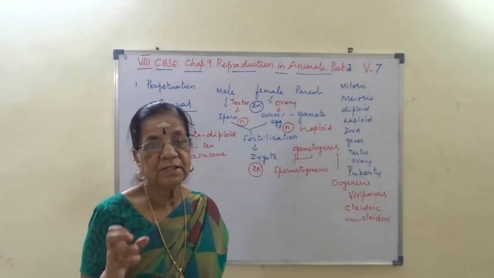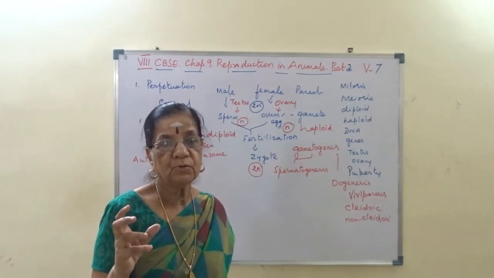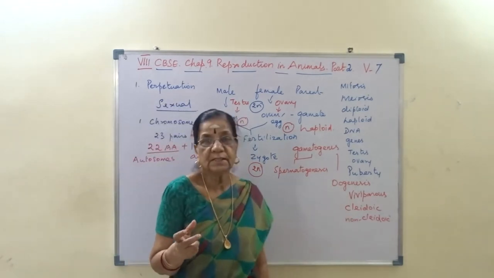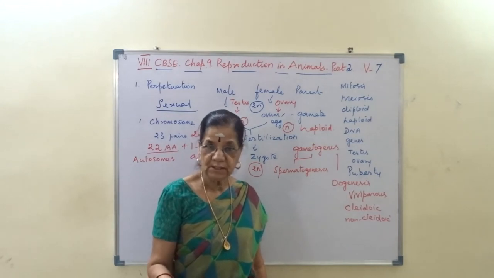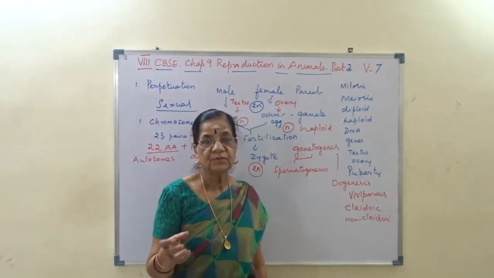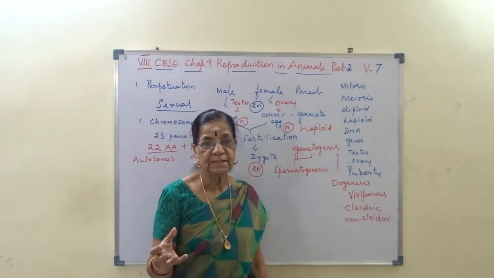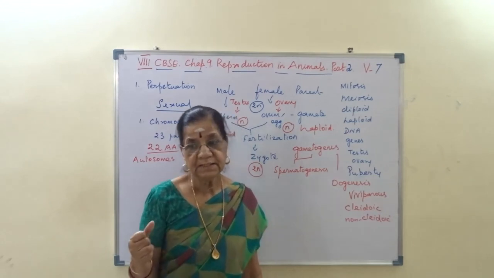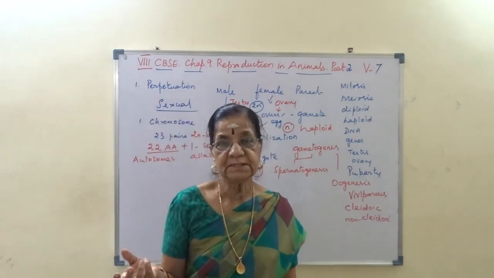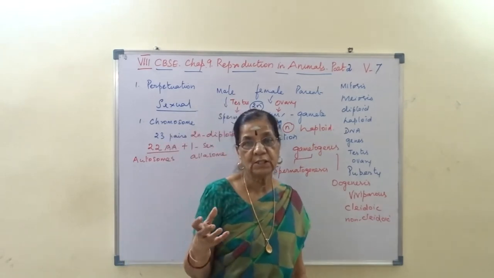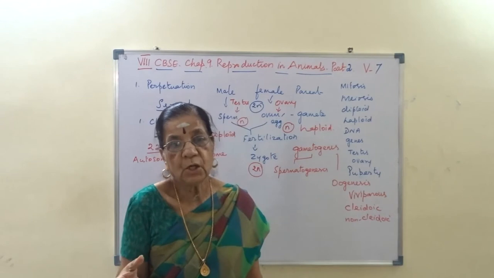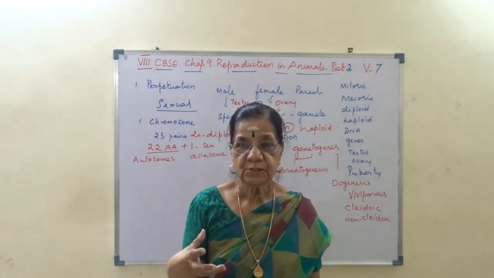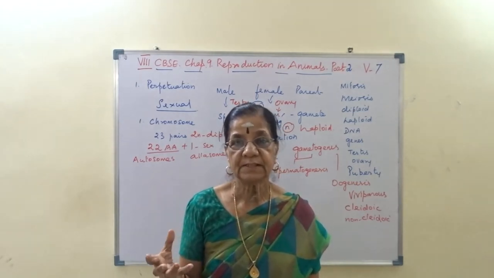The eggs which are laid on land, covered by a hard calcareous shell, are called cleidoic eggs. Whereas the eggs which do not have a calcareous shell are called non-cleidoic eggs. Normally, these non-cleidoic eggs are laid in water. Examples: fish, frog, and other aquatic animals.